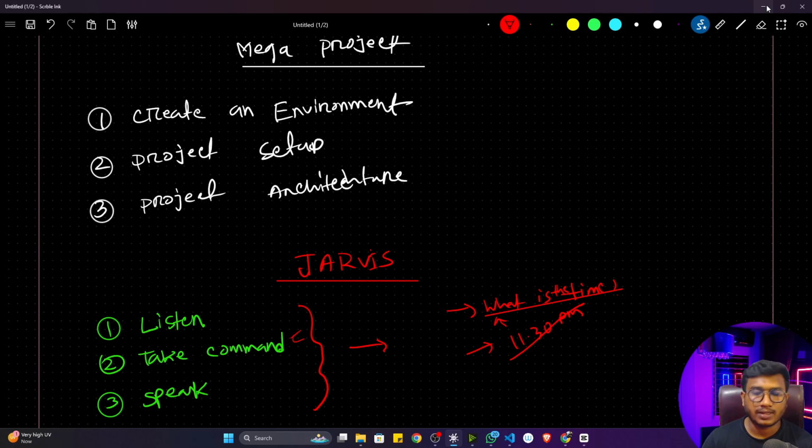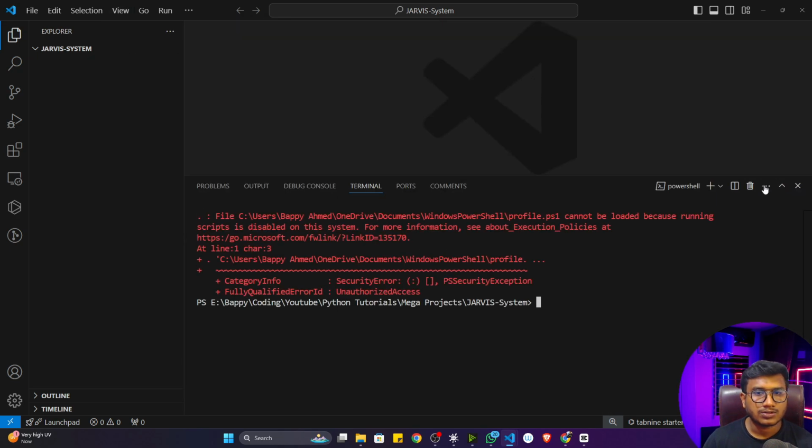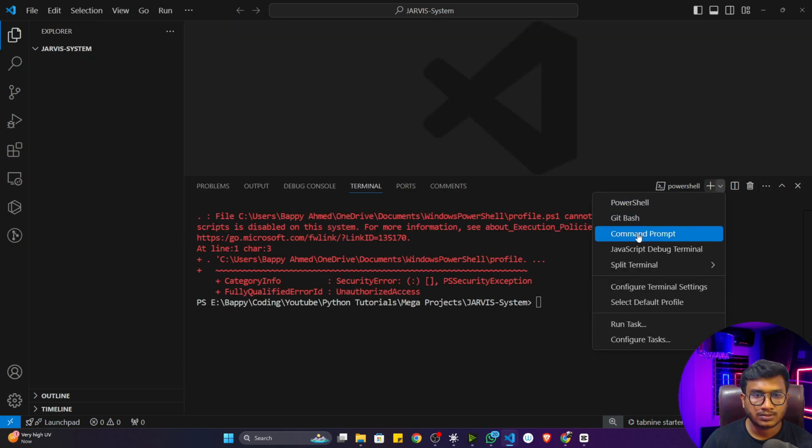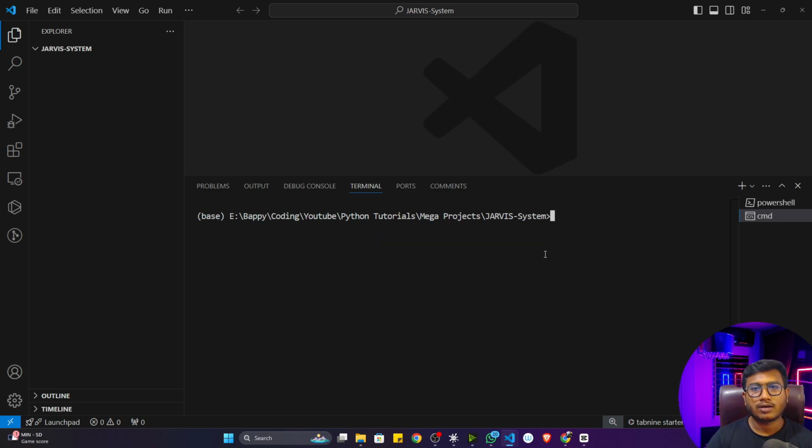The first thing I told you is that you have to create an environment, because this is a new project we are implementing, and I want to create an environment with a specific Python version. For this, I'm going to open my terminal, and I'm going to use the command prompt. First of all, let me activate my base environment. Now let me clear. If I want to create a new environment, this is the command you have to write: conda create -n, then give the name of your environment. Let's say Jarvis system, since we're implementing a Jarvis system. So this is my environment name.